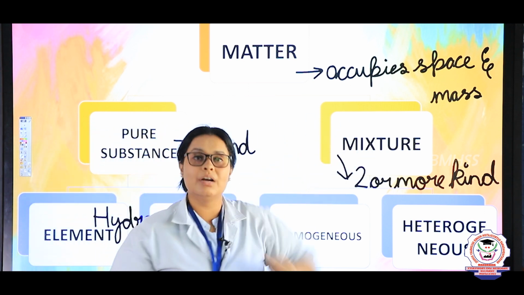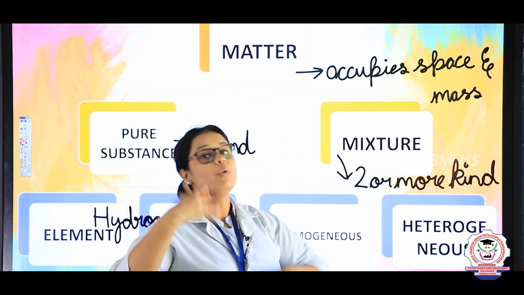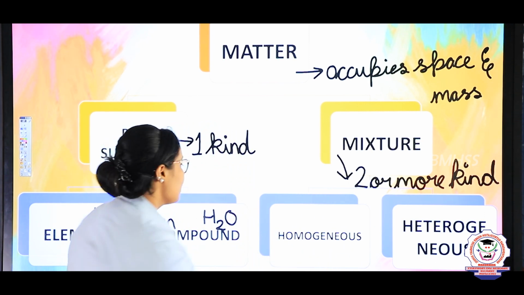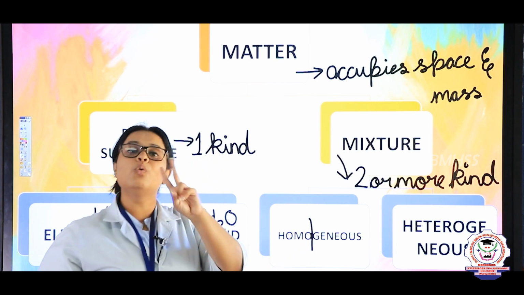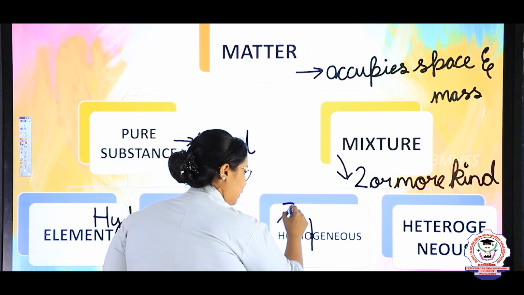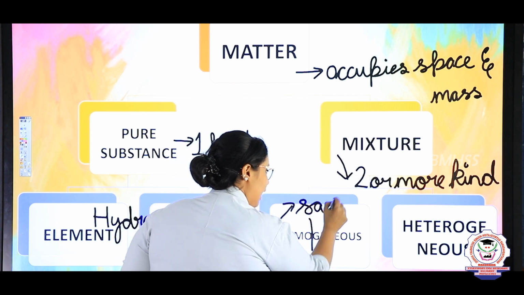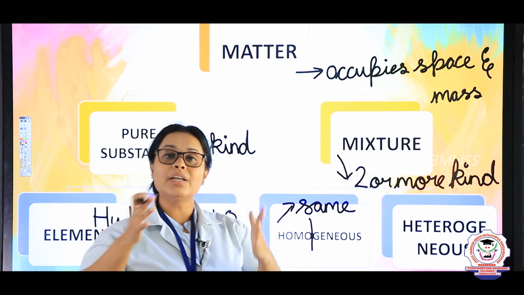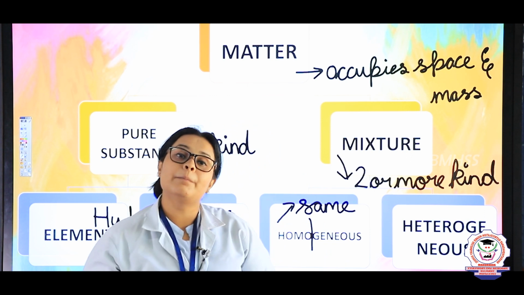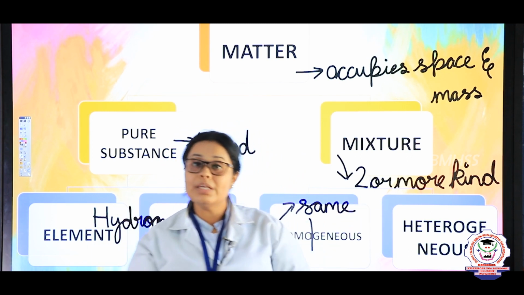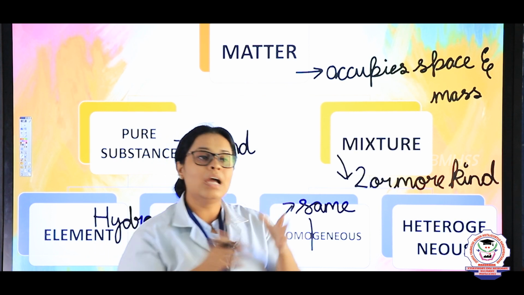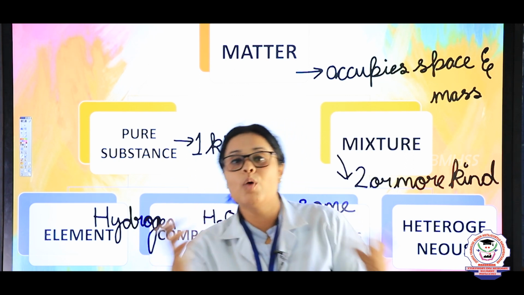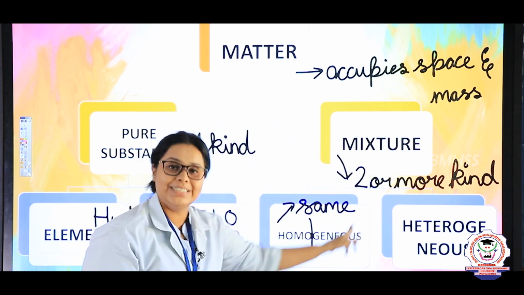Now let's come to the mixture. I said that a mixture has two or more kinds of elements or compounds present. First is homogeneous. Homogeneous is derived from two words: homo means same, and geneous means a kind of mixture. When you see a mixture and it looks the same throughout, for example when you mix water and milk, everything looks like milk. Here you cannot separate the milk and water. That mixture is known as a homogeneous mixture.